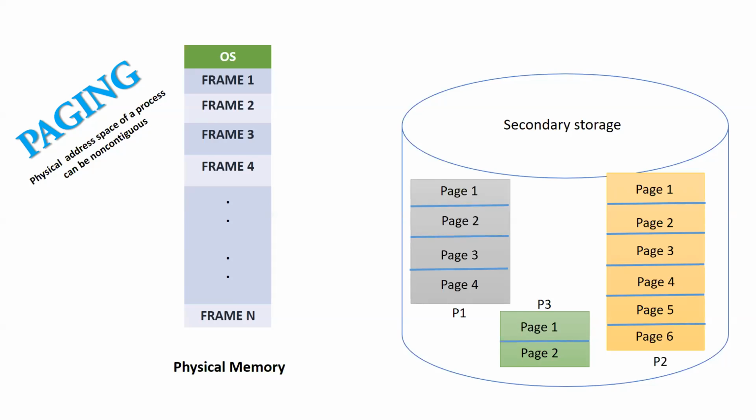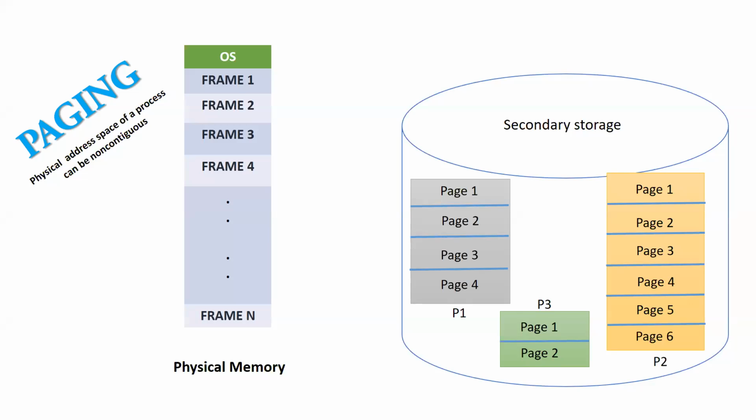Similarly, we can relate to this concept: contiguous memory allocation and non-contiguous memory allocation. In non-contiguous memory allocation, we have the term called paging. For imagination purposes, here it is secondary storage, that is nothing but disk. We have various processes like P1, P2, P3 in secondary storage. The sizes of all the processes will vary. All the processes will not have the same size.